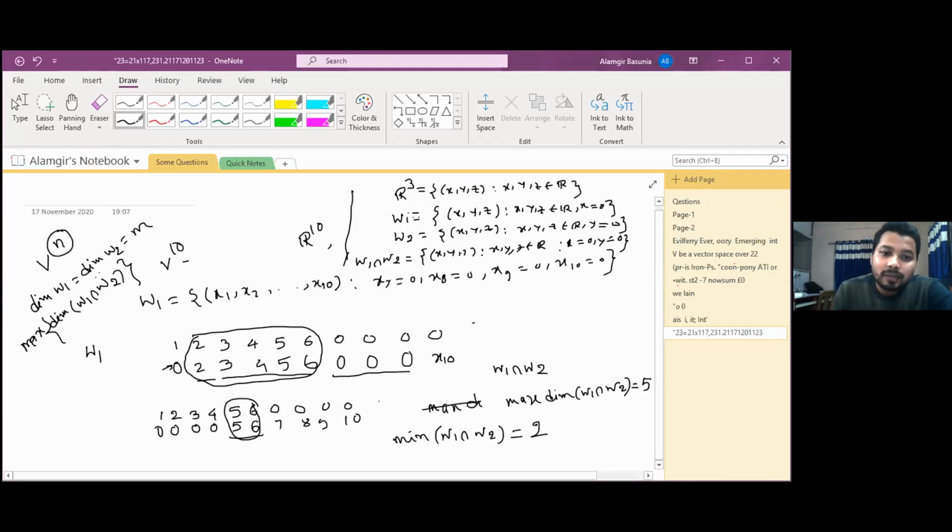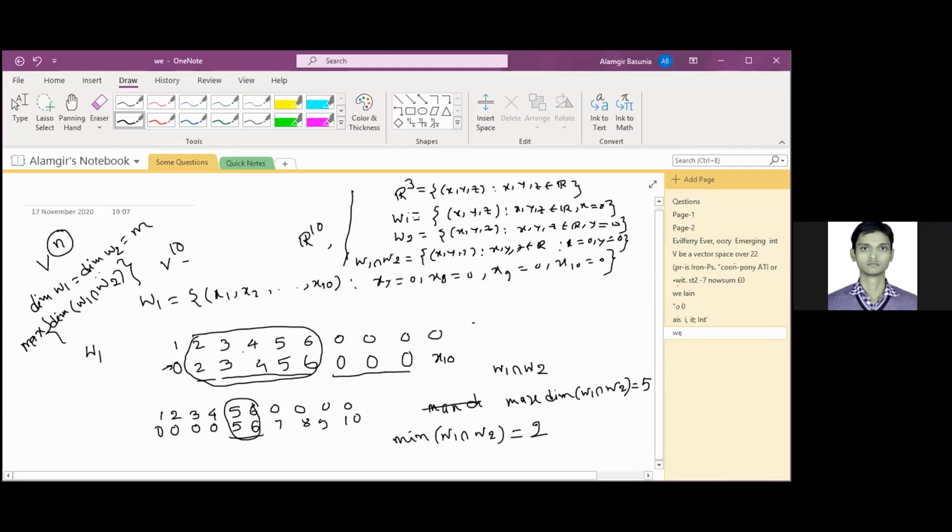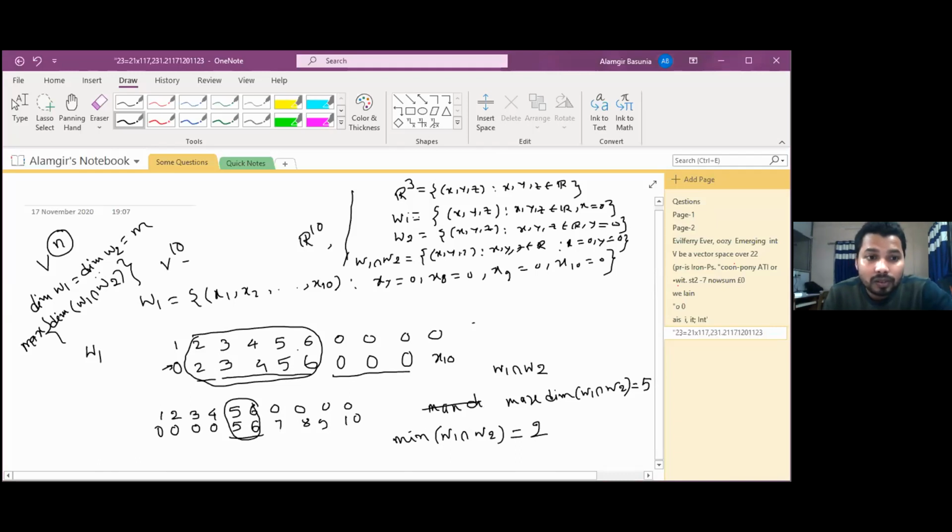This will be m minus 1. Sir, it is not mentioned that W1 and W2 are distinct. If it is not mentioned that they are distinct, then you can take the 6 included. Here one will increase, here one will decrease. For maximum one will increase, and for minimum one will decrease. If you take the same space, then what will you get?